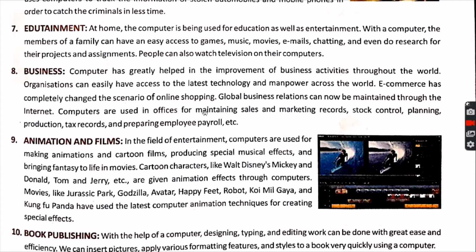Computers are used in offices for maintaining sales and marketing records, stock control, planning, production, tax records, and preparing employees' payroll, etc.